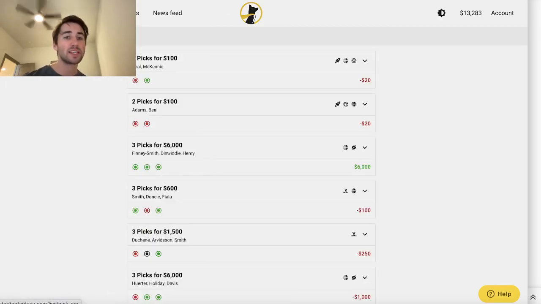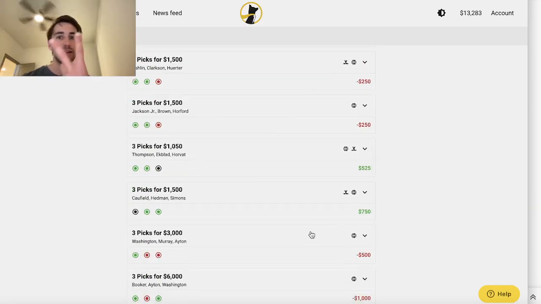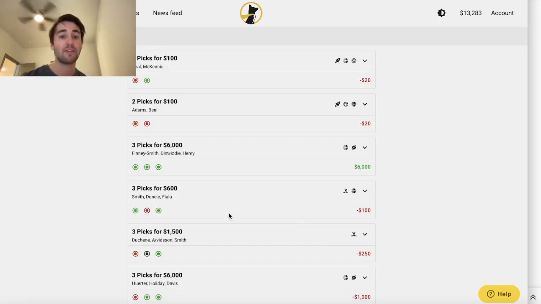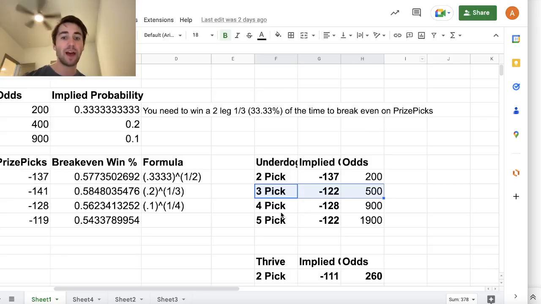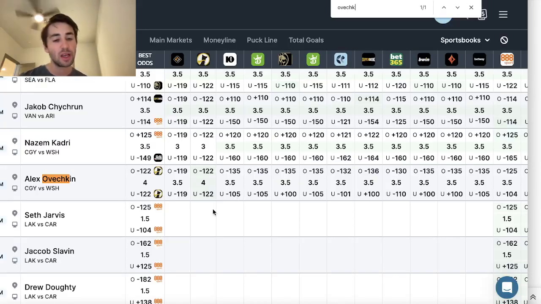So what you're going to notice is I'm basically always playing 3-pick or 5-pick entries on Underdog Fantasy. Not 2-pick, not 4-pick, right? 3-pick and 5-pick. So all we need to do is find value at minus 122 odds. So there's a bunch of different strategies. And one of the top strategies that I like to do is use this screen, right?